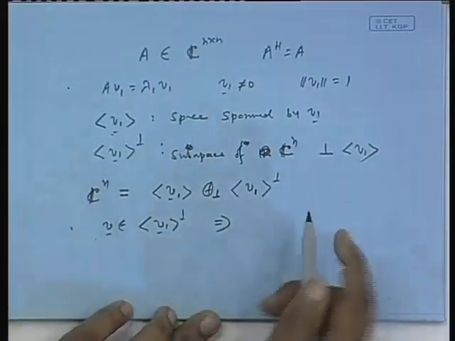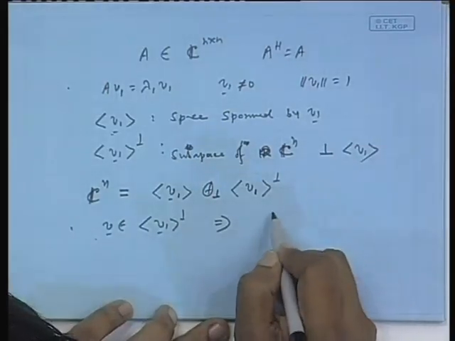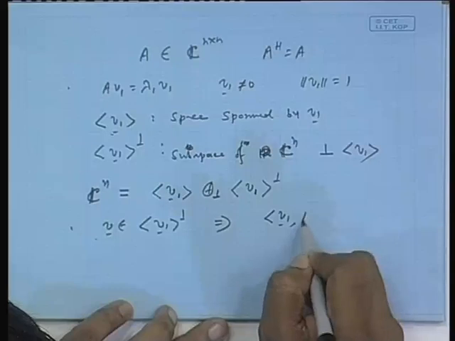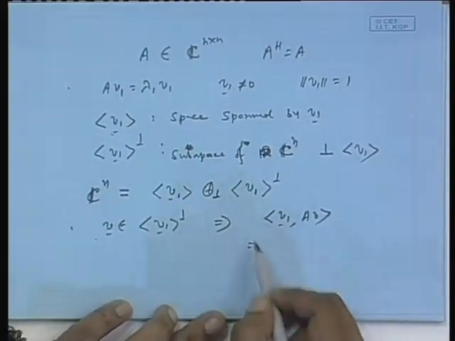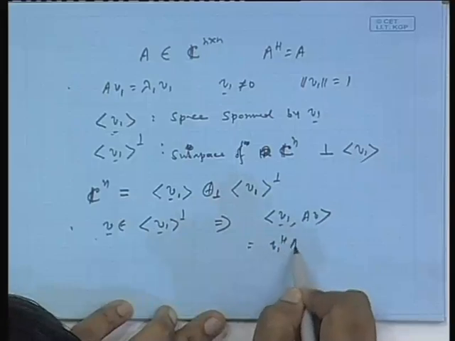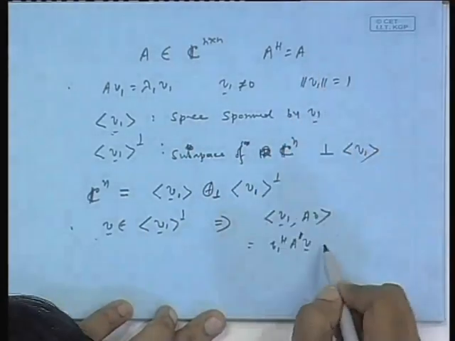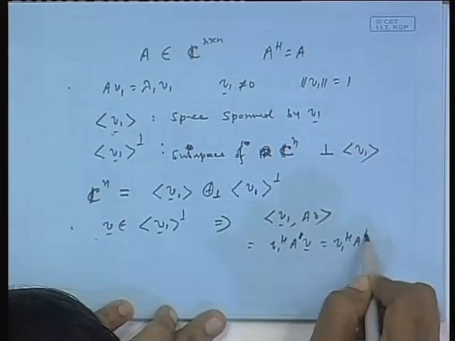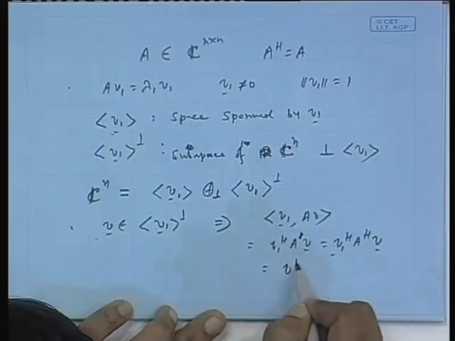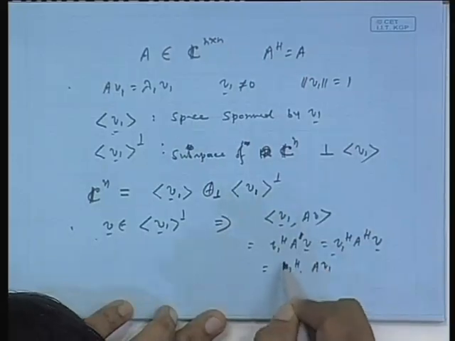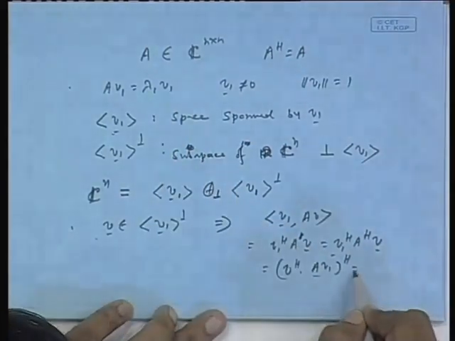That is very easy. That is, if you take the inner product between say this given V 1 and A V, what you get is V 1 H A V, but A and A H are same. So, I can write it as V 1 H A H V. This means V H A V 1 whole together H, and A V 1 we know is lambda 1 V 1.